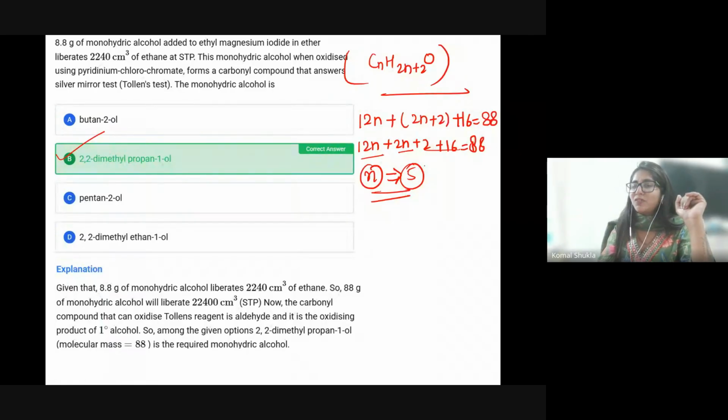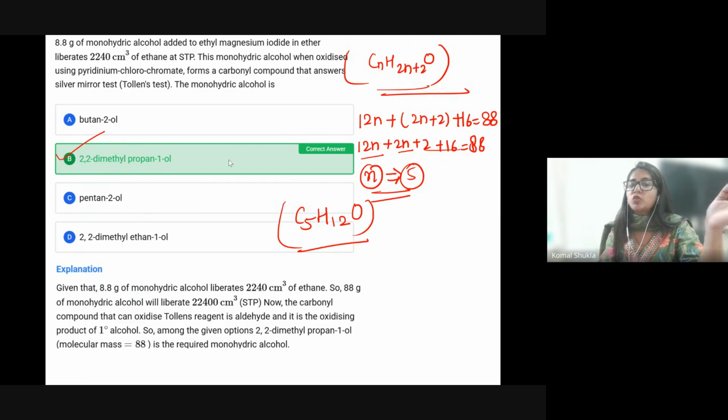Now just put this 5 value over here. So this will be C5, this is H12 and this is O. So for me, this will be C5H12O. Now this is O, so this is monohydrate, which means only one OH will be present. So you can write this formula like this.